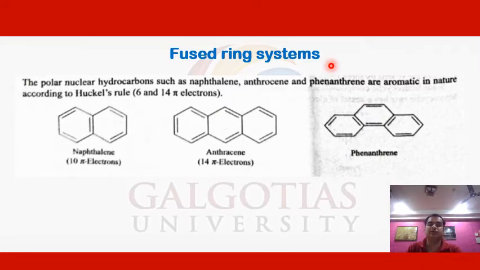Now, let us discuss what is a fused ring system. If we take these examples, we can see that fused ring systems are those in which two or three rings are fused with each other. As in the example of naphthalene, here two carbon atoms are shared between the two benzene rings. That's why this is referred to as a fused ring system, in which we can see that five double bonds are present in naphthalene.